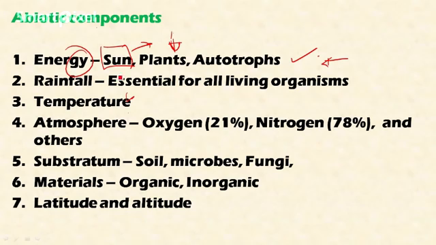Then the second factor is rainfall. Rainfall in association with temperature has greatly influenced almost all the ecosystems on the planet. For example, if there is more rainfall and an optimum temperature of 30°, we will find terrestrial ecosystems like tropical evergreen forest. In the same way, if the rainfall is very less and temperature is very high, we will find desert ecosystem. So in this way, rainfall and temperature have a significant influence on biotic components.